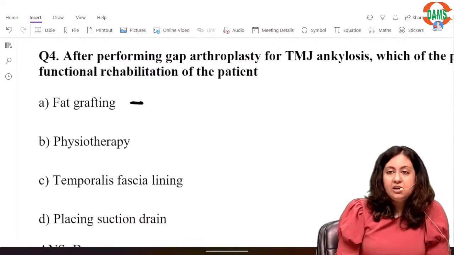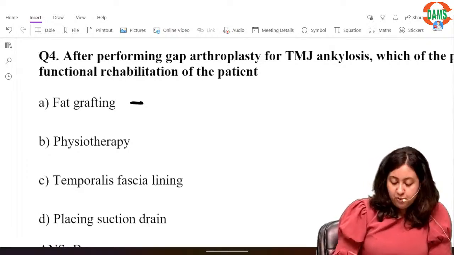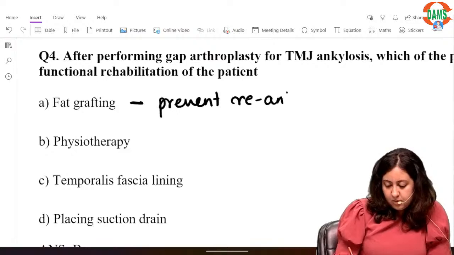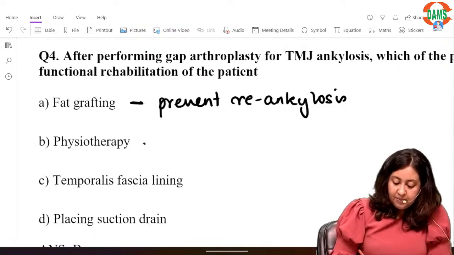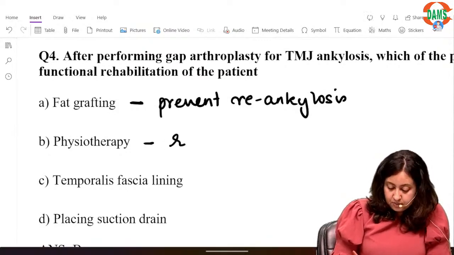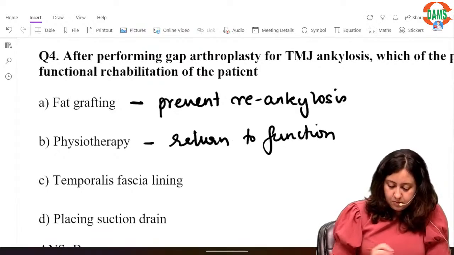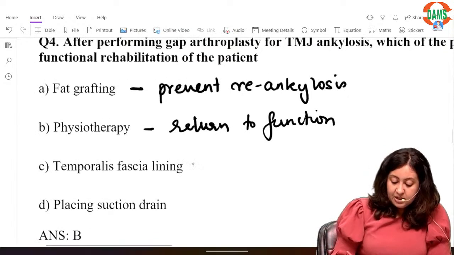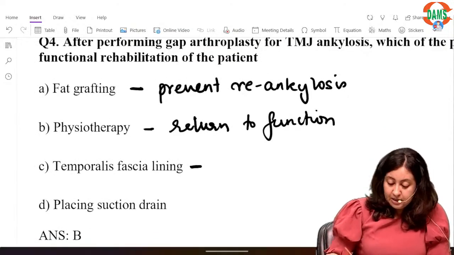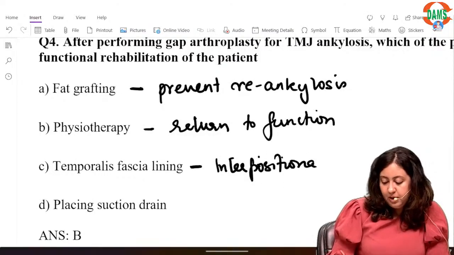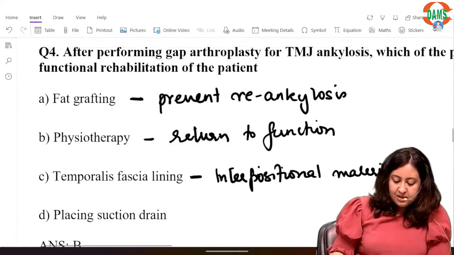It will prevent reankylosis or prevent heterotopic bone formation. Alright. So physiotherapy will help in return to function. Temporalis fascia lining, again it is a glenoid fossa lining material. It will act as an interpositional material. It will also help in preventing ankylosis. And placing a suction drain.